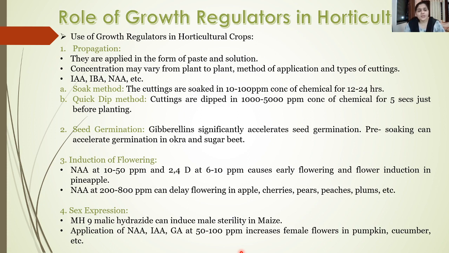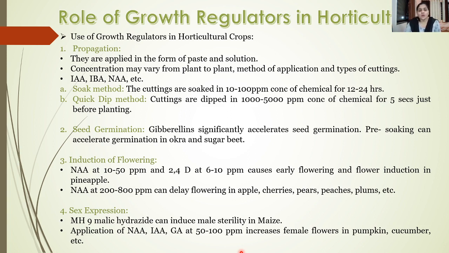Then the second method is the quick dip method, in which the cuttings are dipped in around 1000 to 5000 ppm concentration of the chemicals just for 5 seconds, and immediately they are planted. The second use of growth regulators is in seed germination. Gibberellins are the growth regulators which significantly accelerate seed germination. So soaking the seeds in gibberellins will help the seeds to germinate easily. Such pre-soaking is usually done in case of okra and sugar beets.